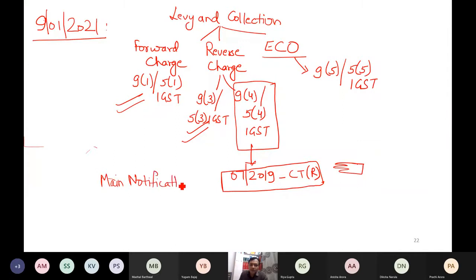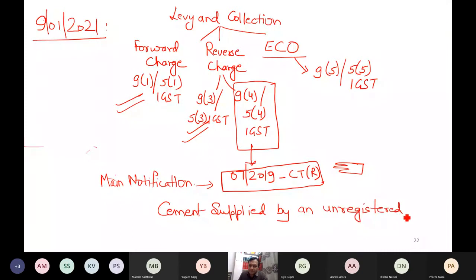For the time being, you have to learn only one point: when cement is supplied by an unregistered supplier to a promoter, then the promoter has to deposit the tax with the government of India.